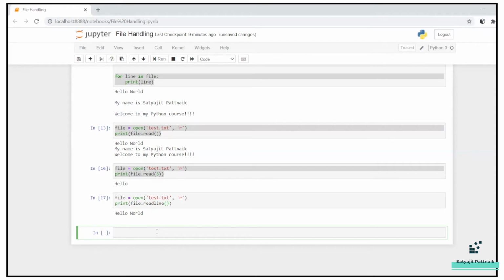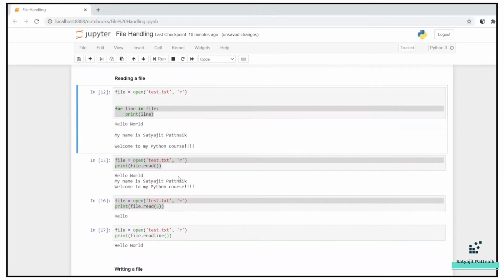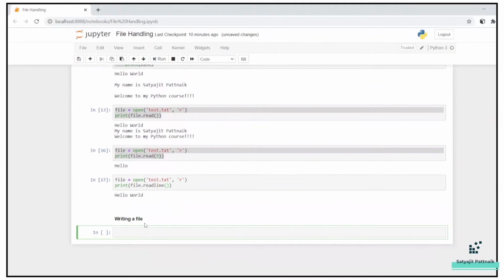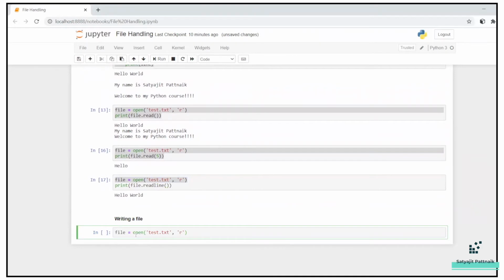Okay. Now what else? How to write some contents. So maybe I'll just create a new markdown here. Writing a file. I'll just make this a smaller font as well. Again, I'll use the same command because I'm just going to open this file. Once I have this file contents, I can then edit it, right? So here I'll be opening in write mode. Let's keep the mode as read mode and see how it works, and then we will change it to write mode.